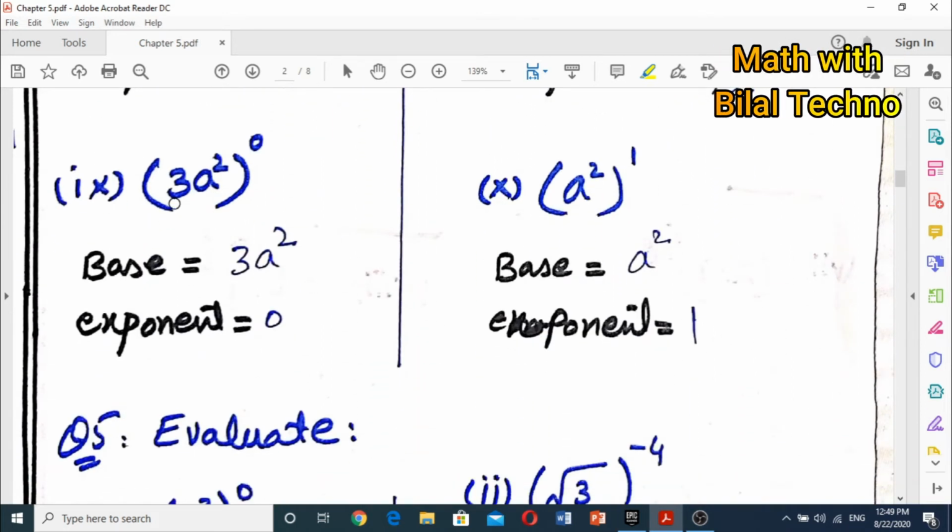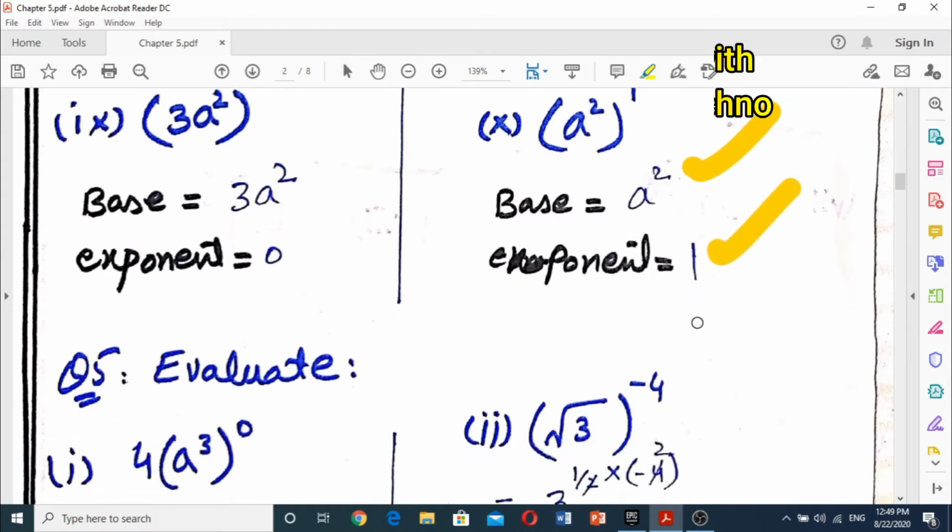The ninth question is 3 into a square raised to power 0. Here the base is 3a square and the exponent is 0. The last part of that question is a square raised to power 1. So here the base is a square and the exponent is 1.